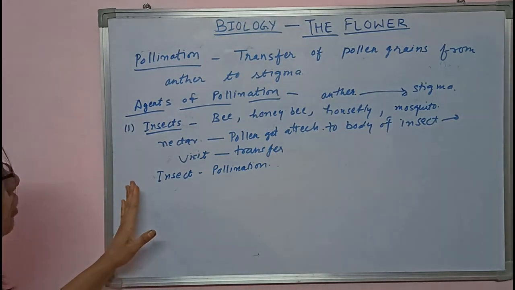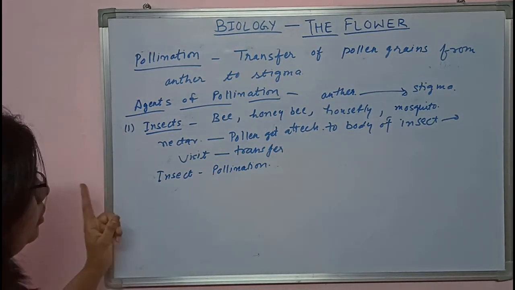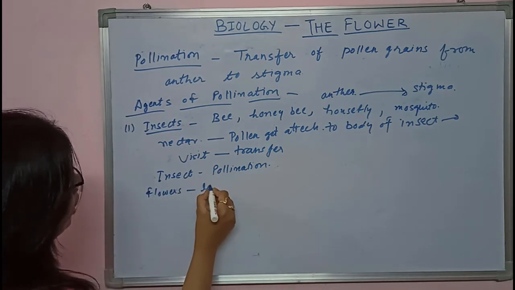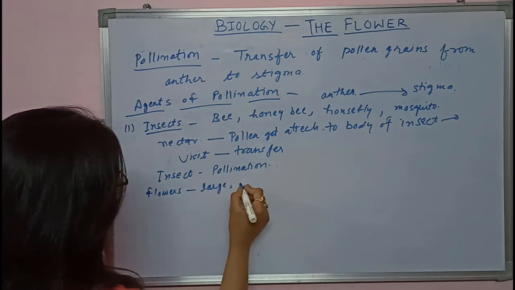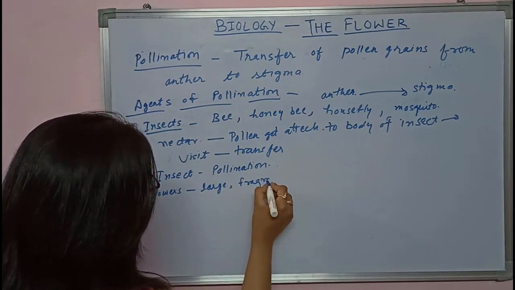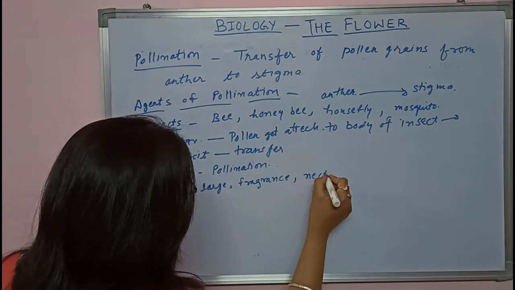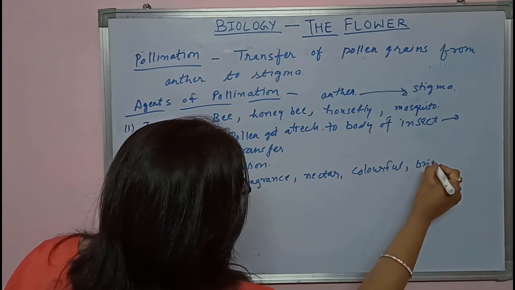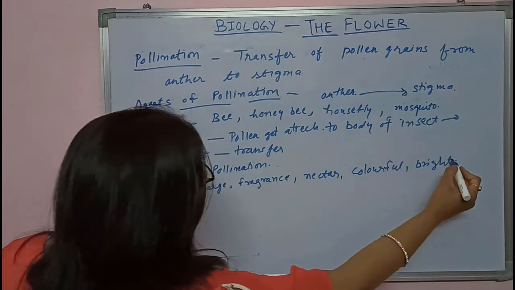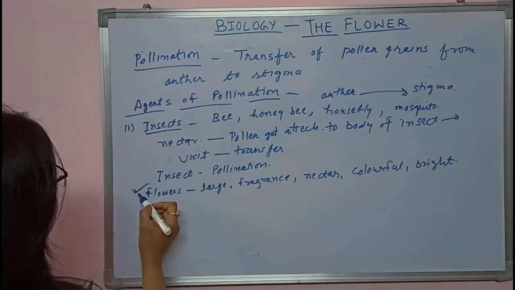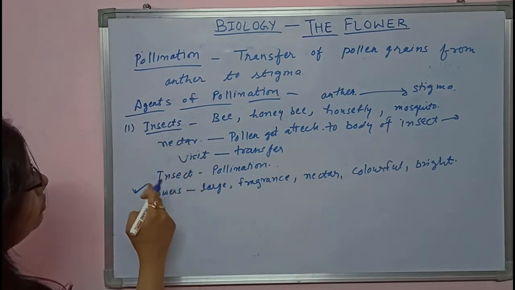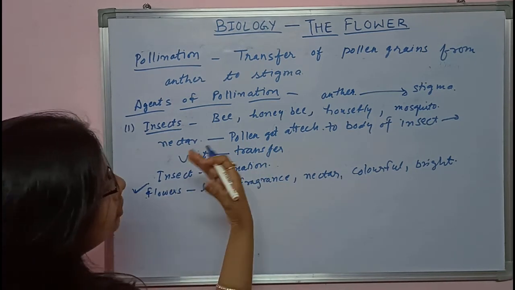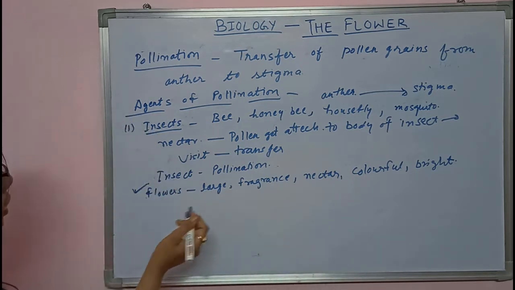One thing is required for insect pollination. Flowers should be large, having good fragrance, nectar, and they should be colorful and bright. So, due to the attraction of the flower, these insects will visit the flower, take the pollen on their body and transfer it to another flower. This is called insect pollination.